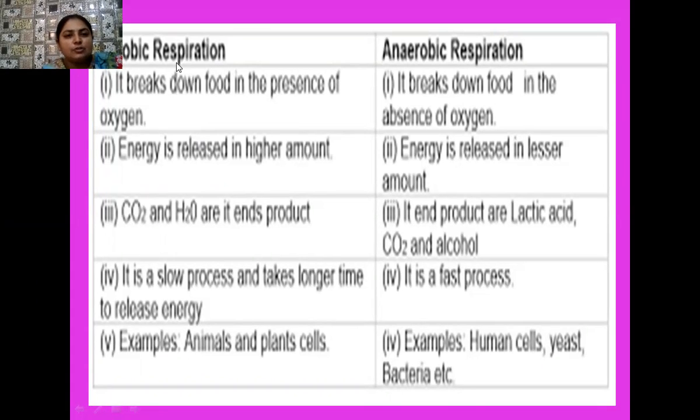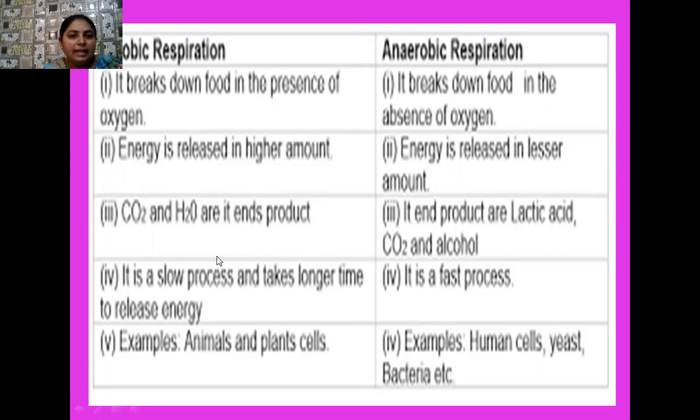So if we are asked to write differences between aerobic and anaerobic respiration, then how can we write? I have written here, please go through that. Aerobic respiration, breakdown of the food, always takes place in the presence of oxygen. And in anaerobic respiration, breakdown of food takes place but in the absence of oxygen. Okay, students, second point is energy is released in higher amount in aerobic respiration. You know that 36 ATPs are formed in the mitochondria, whereas in anaerobic respiration, energy is released in lesser